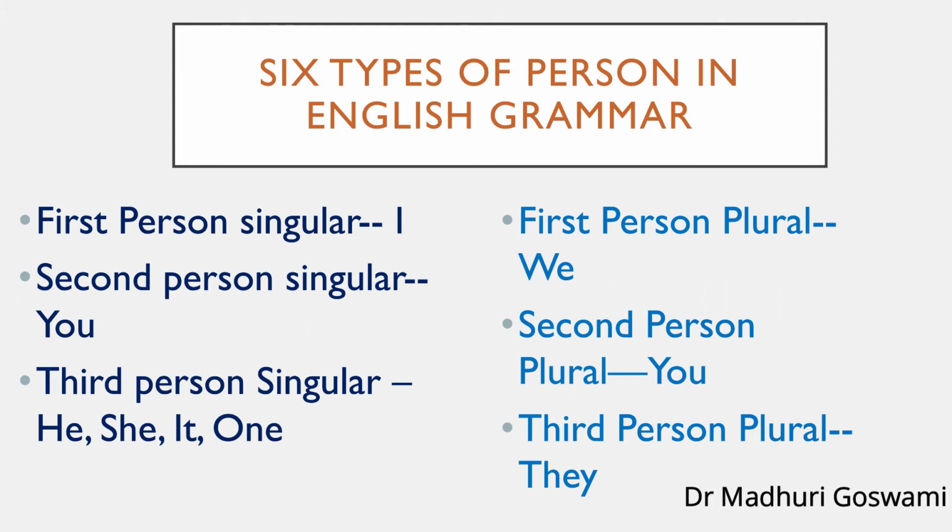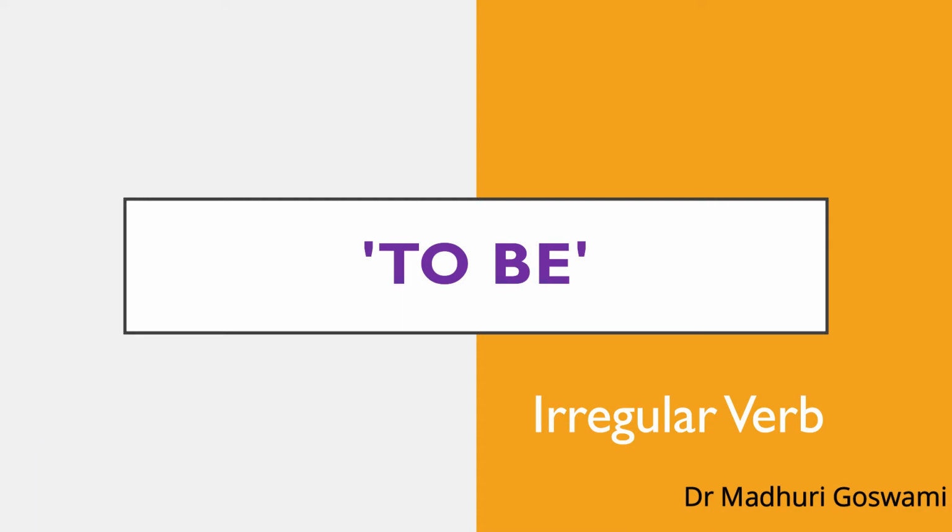We must conjugate a verb for each person. You must have noticed that we use a different verb form with I, a different form with the subject they, and a different one with the third person singular and third person plural. Now, look at this conjugation of the irregular verb to be. I hope you know what is a regular verb and what is an irregular verb. That we will take up further in this lesson, but now you just focus upon the conjugation of this verb